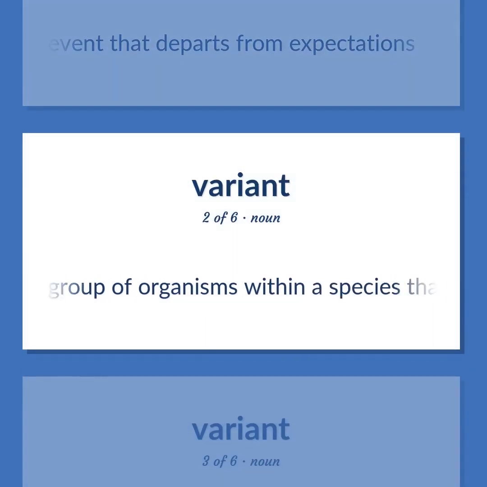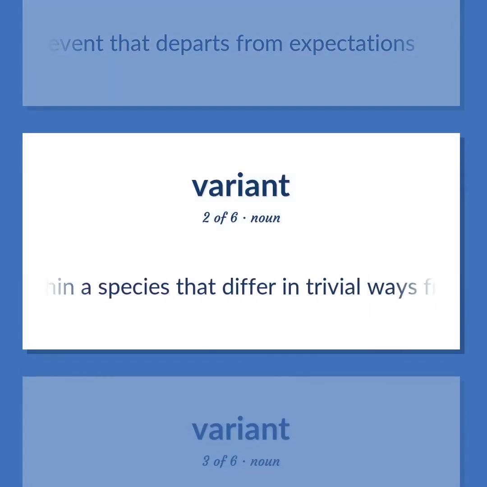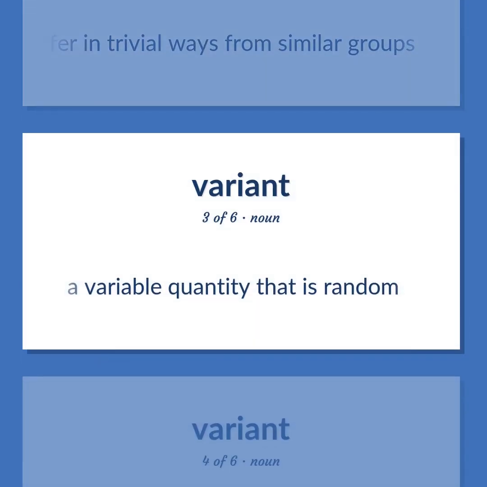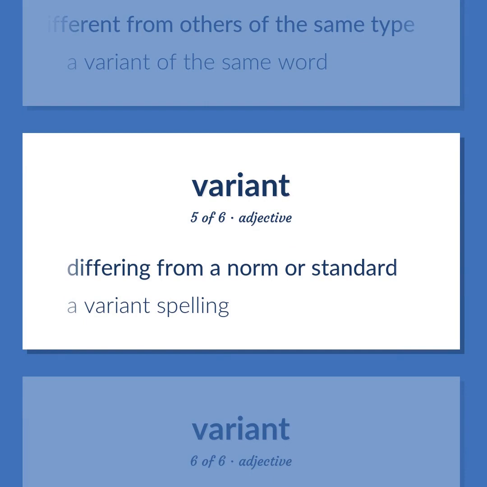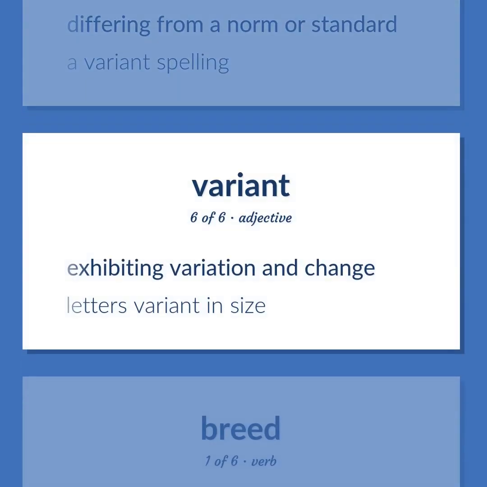Biology. A group of organisms within a species that differ in trivial ways from similar groups. A variable quantity that is random. Something a little different from others of the same type. A variant of the same word. Differing from a norm or standard. A variant spelling. Exhibiting variation and change. Letters variant in size.